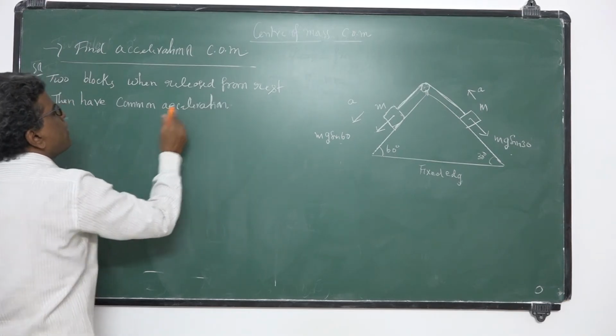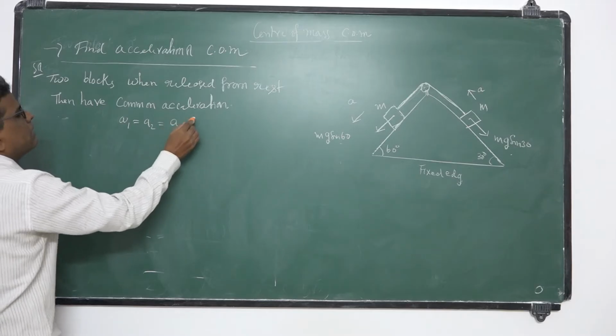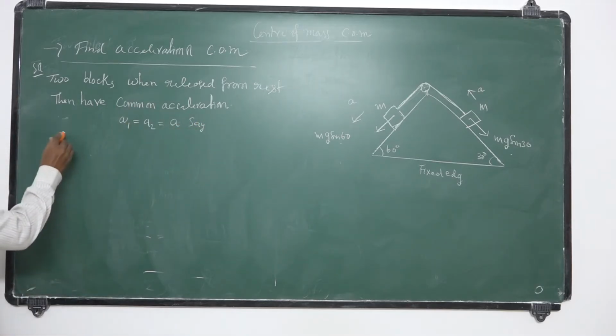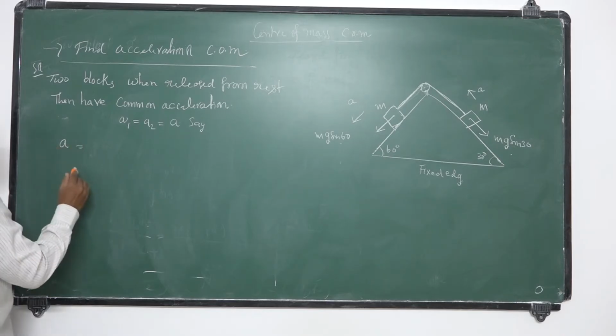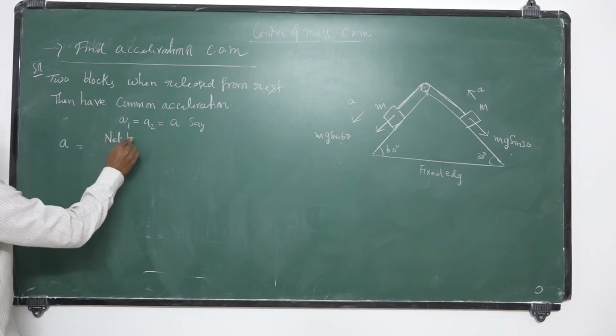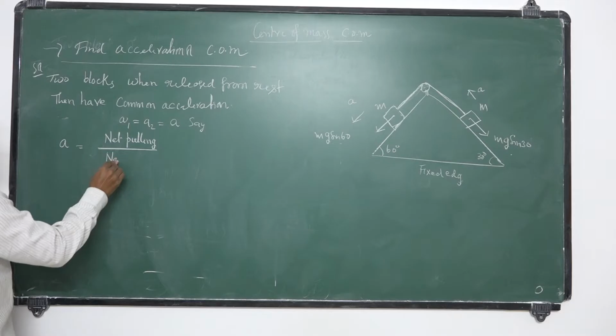That is A1 is equal to A2 is equal to, let it be A. Okay, so what is that common acceleration? A is equal to net pulling force by net mass.